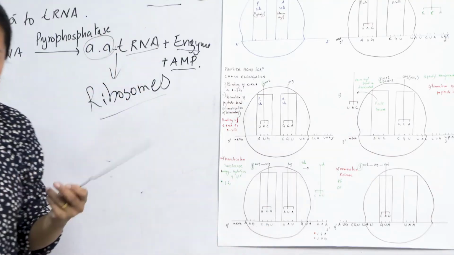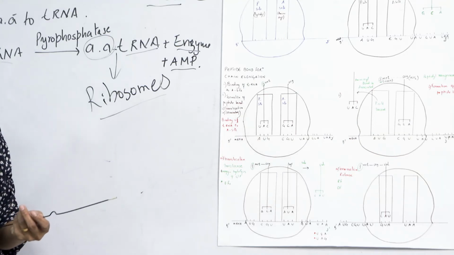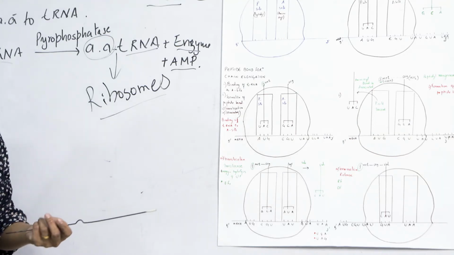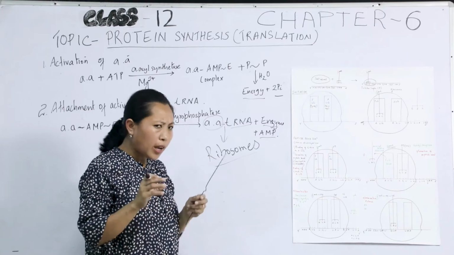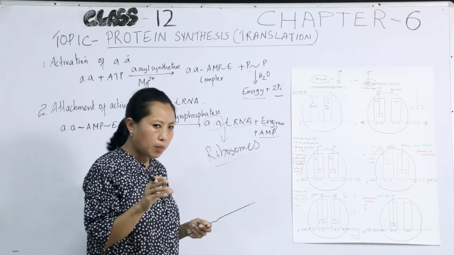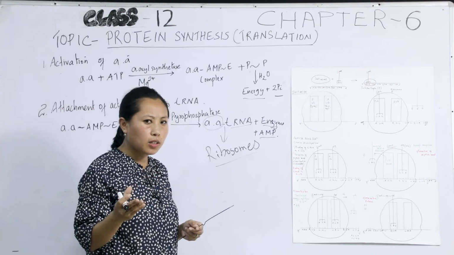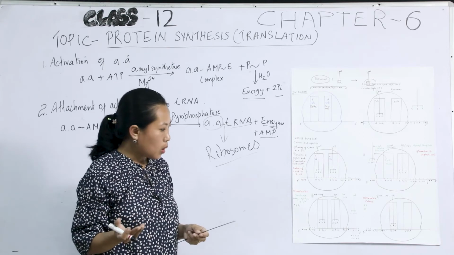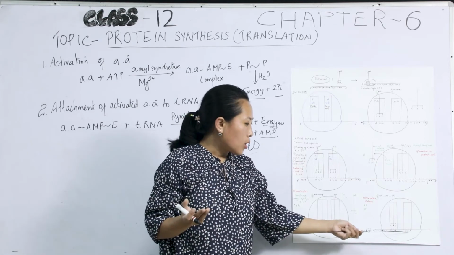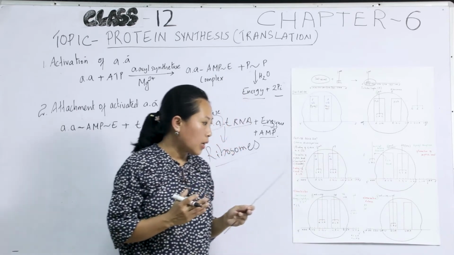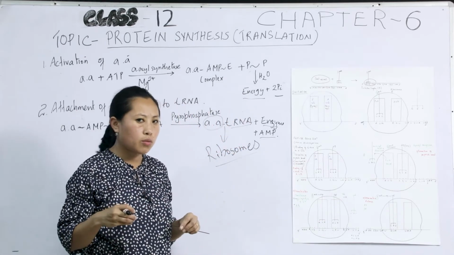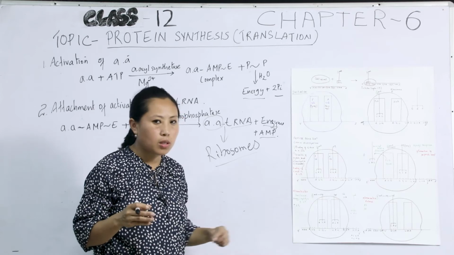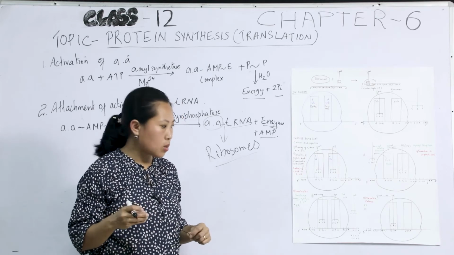We have studied that there are three termination codons: UGA, UAG, and UAA. If any of these three codons appears on the mRNA, it gives a signal that translation, or protein synthesis, has to stop. So now UAA appears at the A site, and there is no transfer RNA which recognizes any of these nonsense or stop codons.